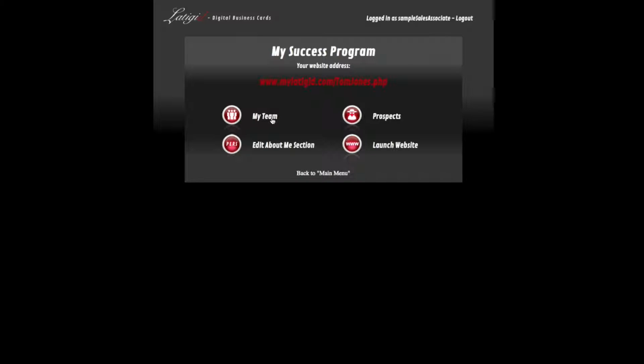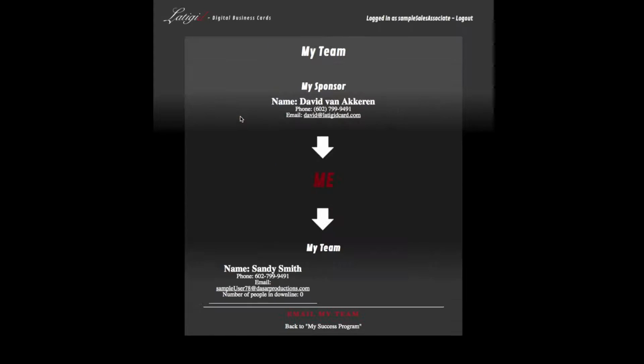The first tab here is My Team. So when you click on that, what you will see here is a schematic of your team. Now this is very simple because it's just a sample account that we have set up here. But this will be you, of course, and then above you there is your sponsor or your upline. So there's the contact information, and who that person is.